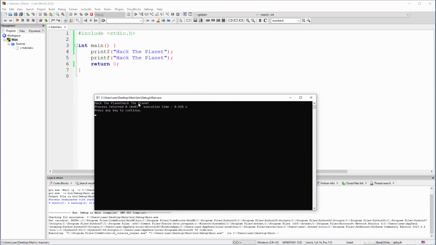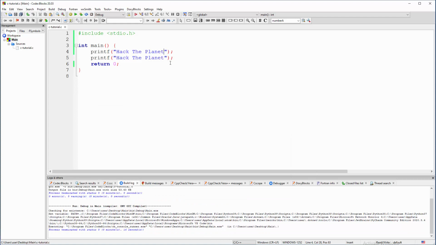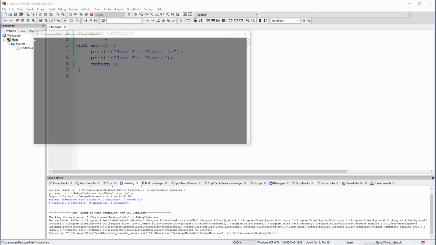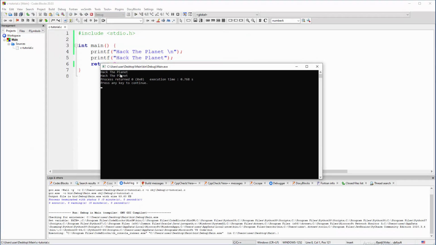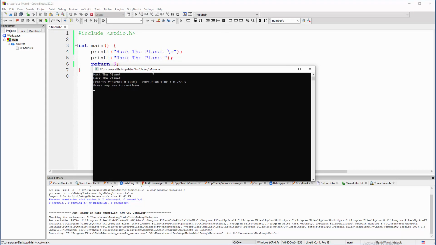See, hack the planet. When you're working with C, you must be precise, like when you want to go to the next line. So how to achieve that in C? Two ways actually. A little bit of space here, or you don't need space, and then say backslash n, this type of slash, a slash n, and now this will become a vertical space. So save and build and run, and there you go. Hack the planet, hack the planet.